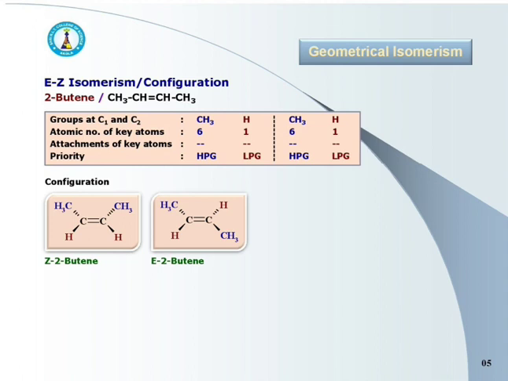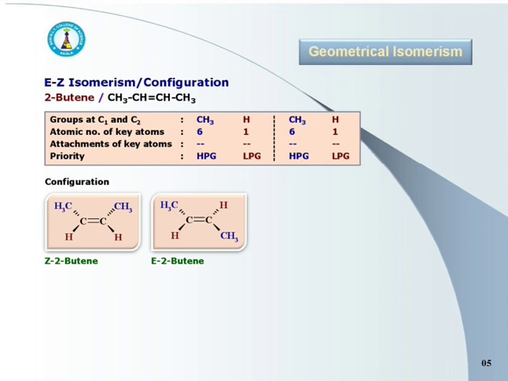The key atoms of both C1 and C2 are carbon and hydrogen, and their atomic numbers are 6 and 1 respectively.